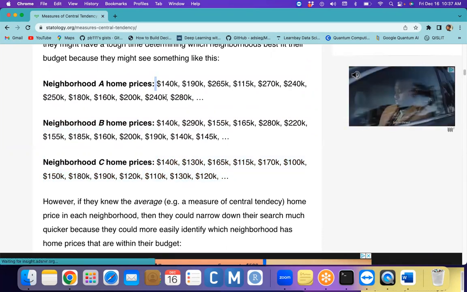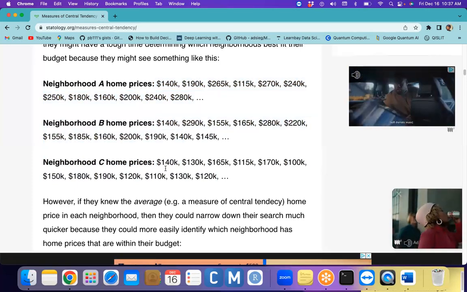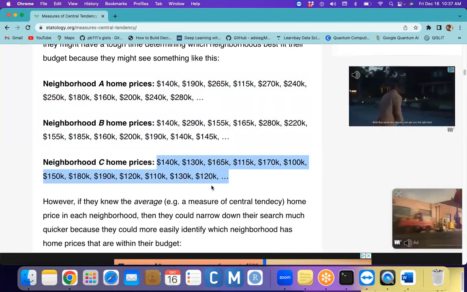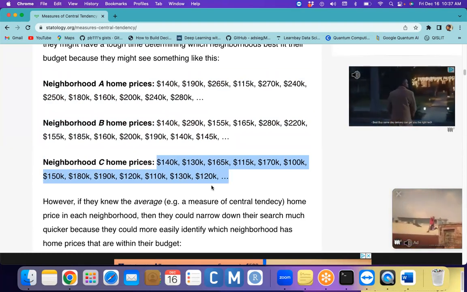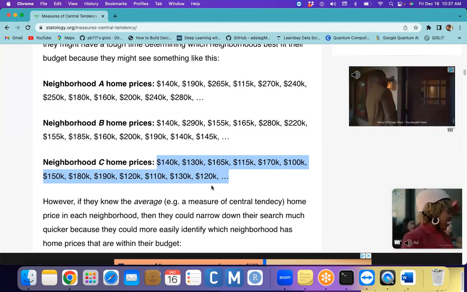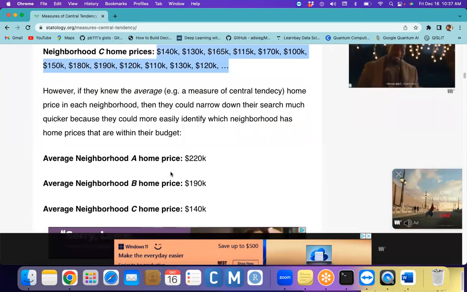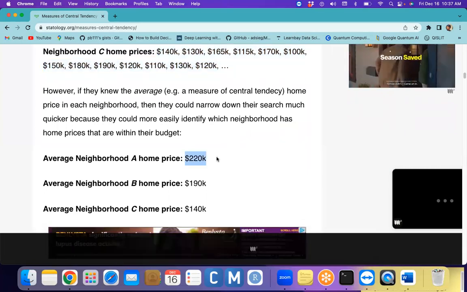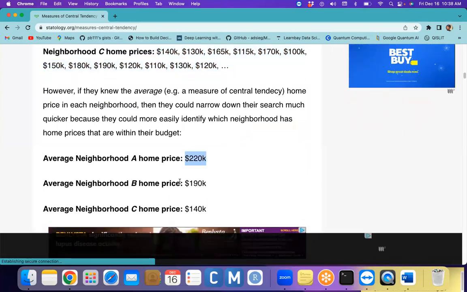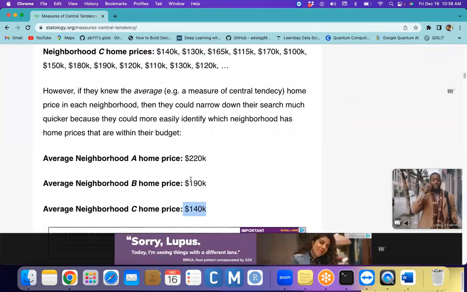So based upon the average value of this one, this one, and this one, he might decide which neighborhood he can easily buy a house in. For example, this is the average price of homes in A, B and C. So from this, what is his budget?